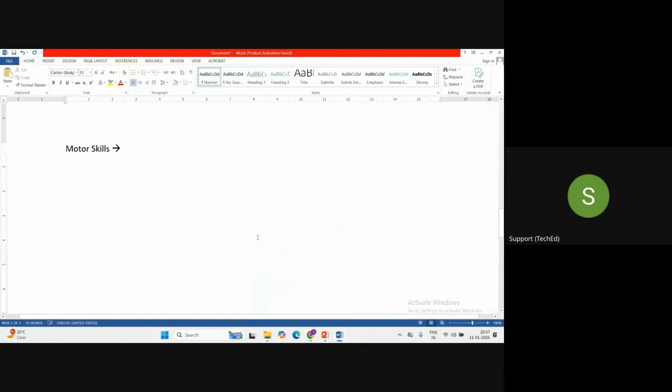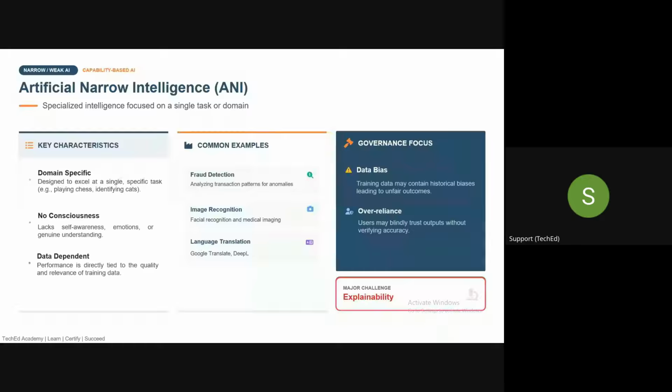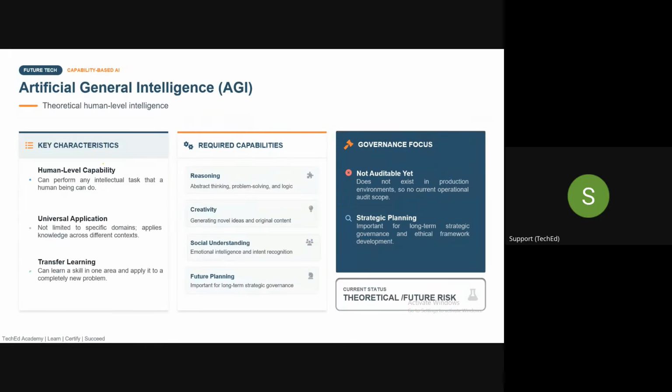So when this AGI is built, it will also have the capability of motor skills. For example, its hands and eyes can coordinate simultaneously, and it can perform certain tasks. Then that system will be called an AGI. As of now, as I told you, this is very hypothetical. It doesn't exist because it requires human-level capabilities and universal application. So this particular system will obviously not be trained for everything.